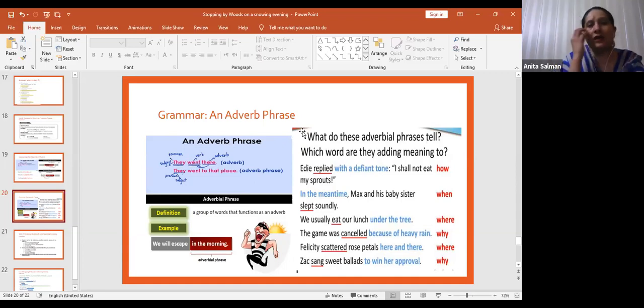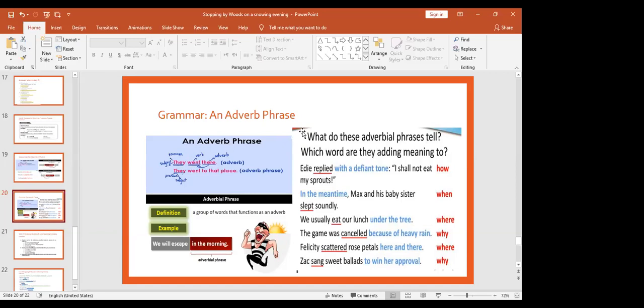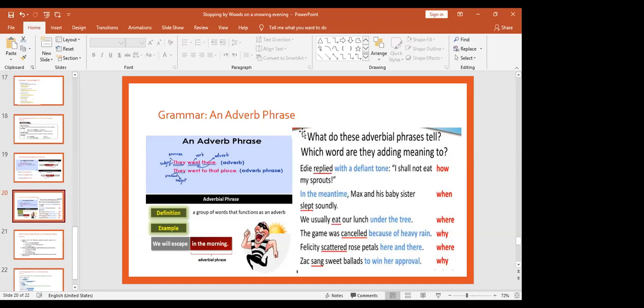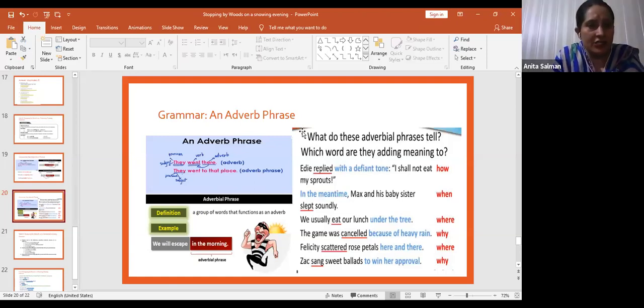Before I explain further, can you quickly tell me what is an adverb? Anyone can unmute and tell me. Excuse me, teacher. Yes, beta. An adverb is a word that gives more information about the verb, that defines the verb. Very good. Like an adjective gives more information about a noun, an adverb gives more information about a verb. In they went there, there shows where they went. It is giving information about the verb went.